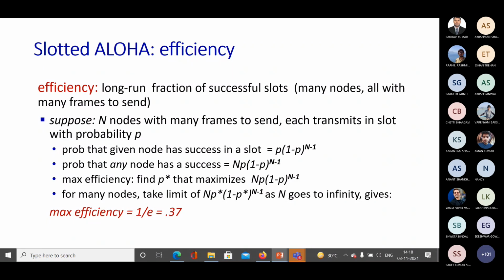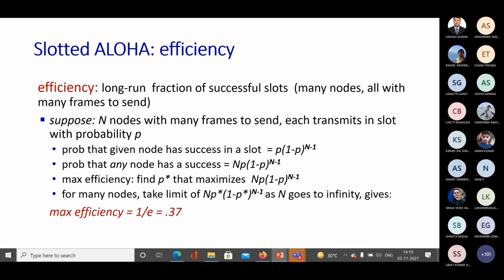Of course, assume there are n nodes, and they have many frames to send. That means at any point of time, a node will have a frame to send. Each of these nodes will transmit a frame in a given slot with probability p. That's what we are doing, right?